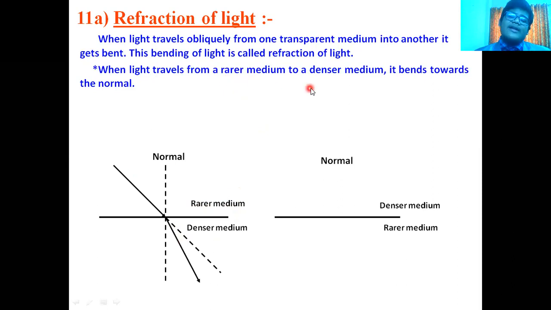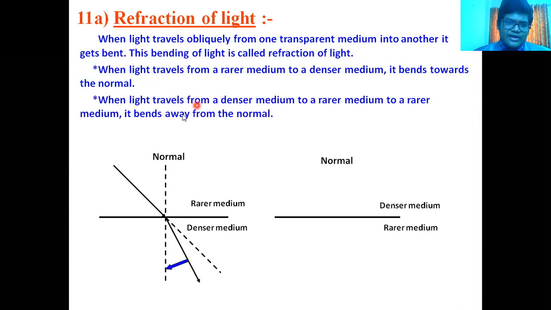Now, what are a rarer and a denser medium? A rarer medium is a medium in which the speed of light is more as compared to another medium. And the denser medium is the medium in which the speed of light is less as compared to another medium. Rarer is where the speed of light is faster, and denser is where it is slower.